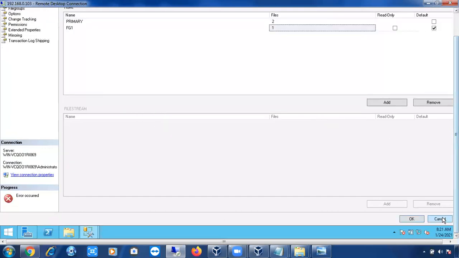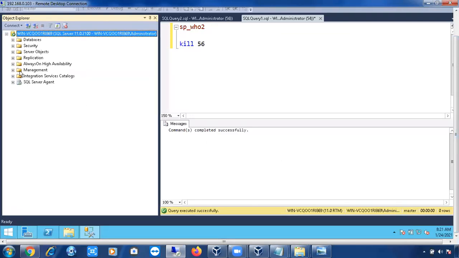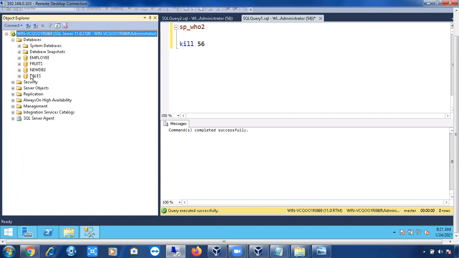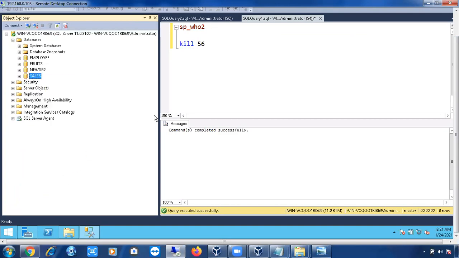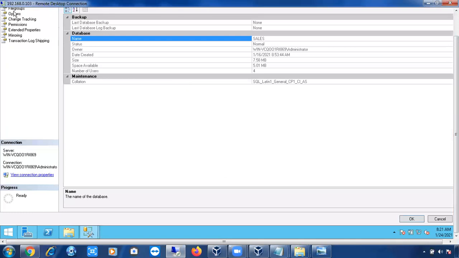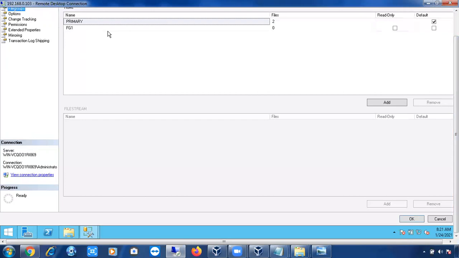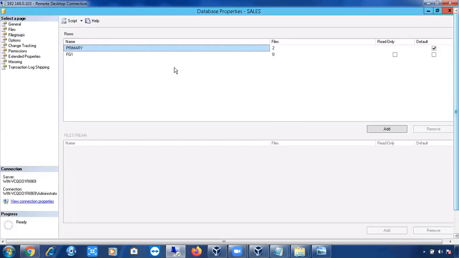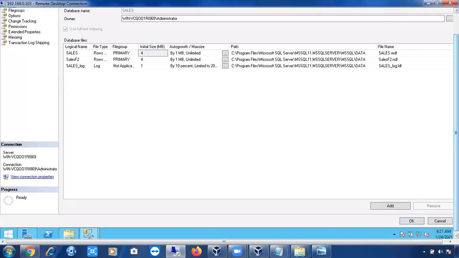Cancel it. Just refresh it. Expand Sales, properties. Go to your files, file group space. If you see here, it took the file group but it didn't take the F3 file. We have to add the file again. Like this we have to change it. So we can add files and file groups like this.